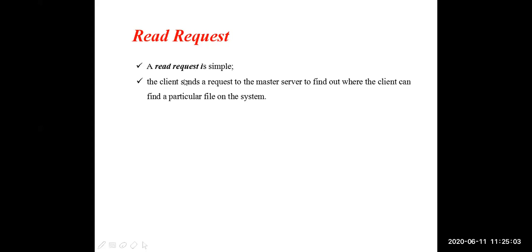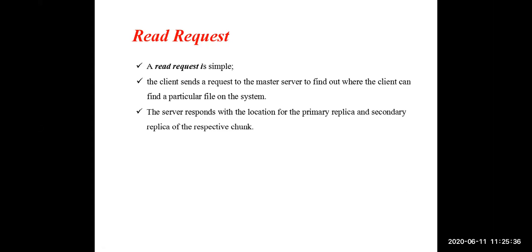When we come to this read request, it is very simple. Again, the client will send a request to the master server: I want to access that particular file. He sends the request to find out which chunk server contains the particular file. I want to read this particular file, please provide me information about that file. He will send a request to the master server to find out where the client's file is stored in the file system. Clear.